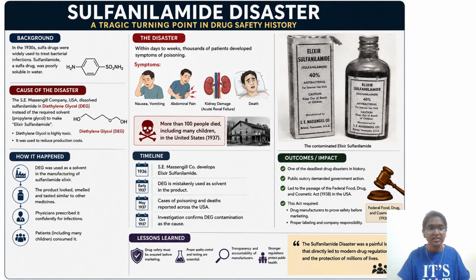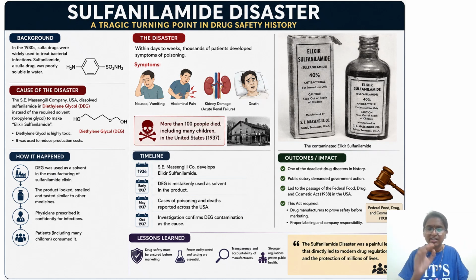Okay, so diethylene glycol is highly toxic. See, these companies at the end want to make money, so you understand the reasons. Diethylene glycol was used as a solvent in the manufacture of sulfanilamide elixir. The product looked, smelled and tasted similar to other medicines. Physicians prescribed it confidently for infection. Patients, including many children, consumed it.